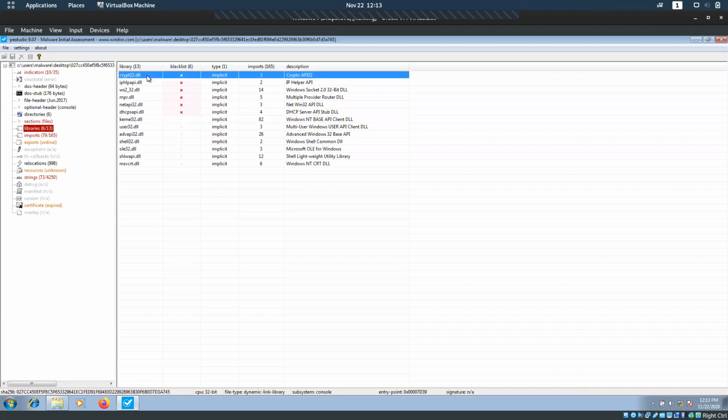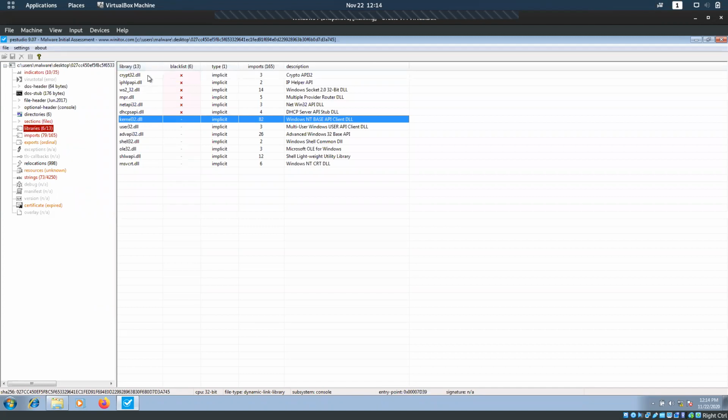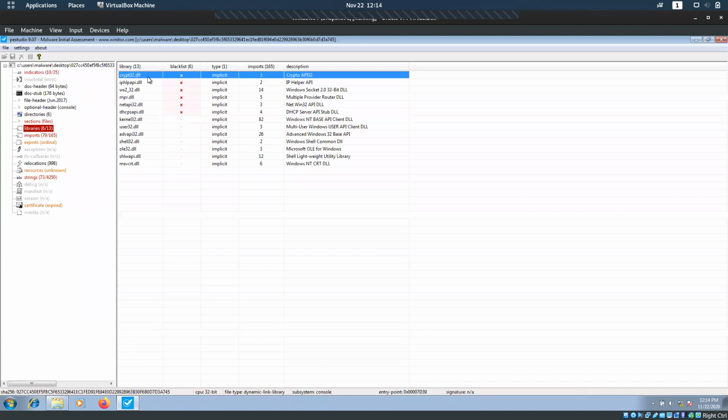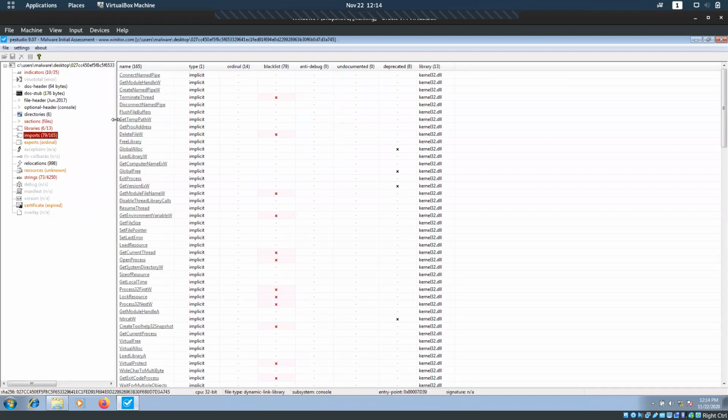These are suspicious DLL files, which are in Windows but used by this particular piece of malware. So we can come to know these are suspicious files which should not be used by this application, but it is using them. If we check the imports, we can see GlobalAlloc is imported.